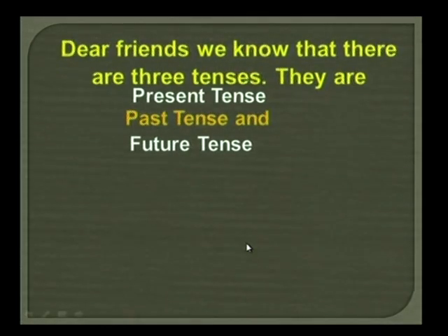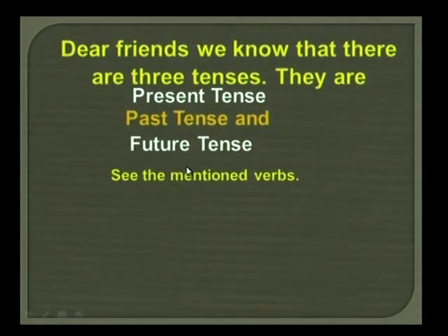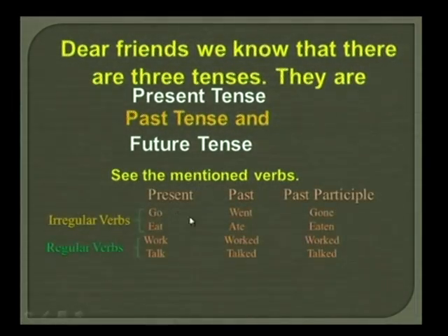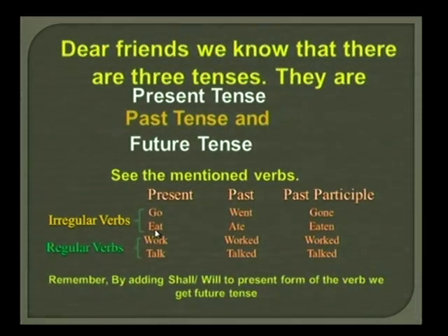Now, dear friends, we know that there are three tenses. What are they? Yeah, present tense, past tense and future tense. Now observe the mentioned verbs: go, went, gone; eat, ate, eaten; work, worked, worked; talk, talked, talked.